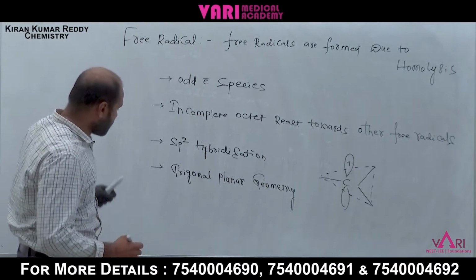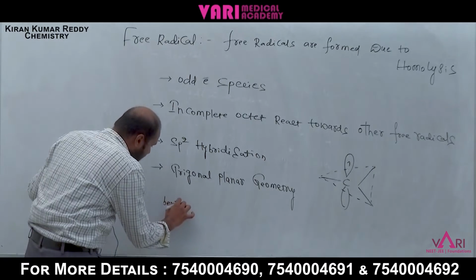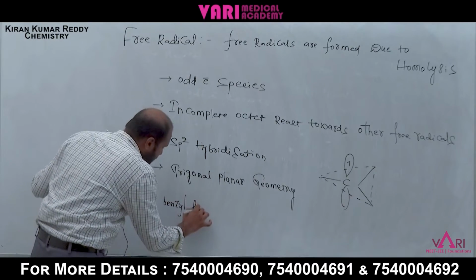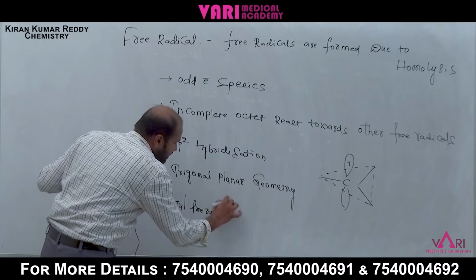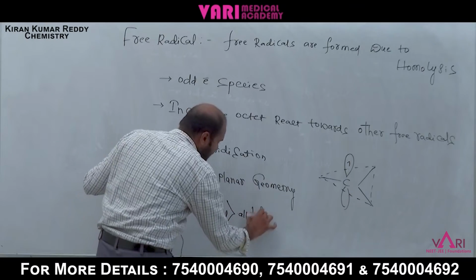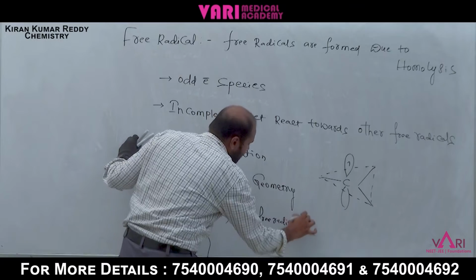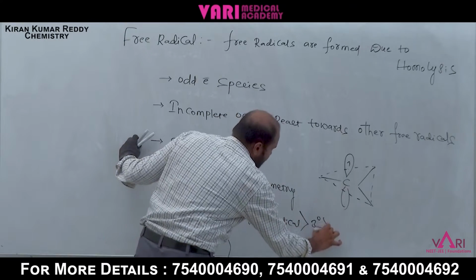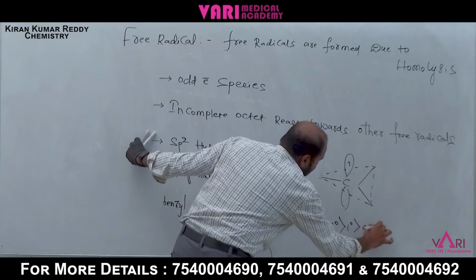And here also benzyl free radical is more stable than allyl free radical, after tertiary, secondary and primary and methyl radical.